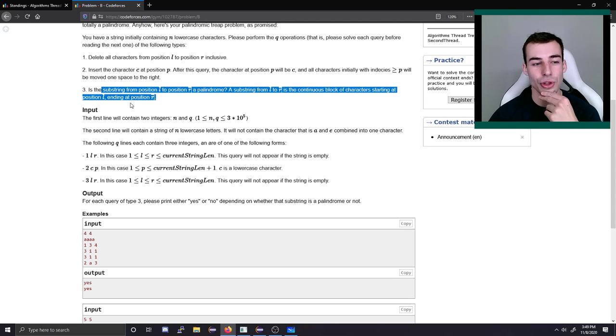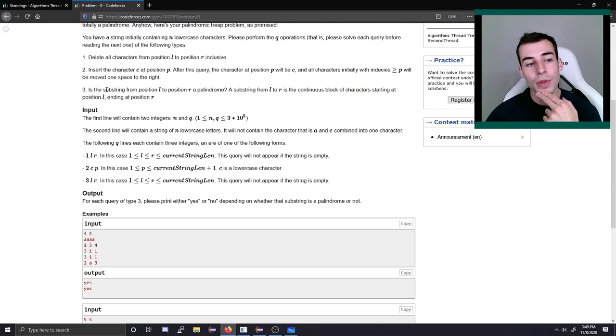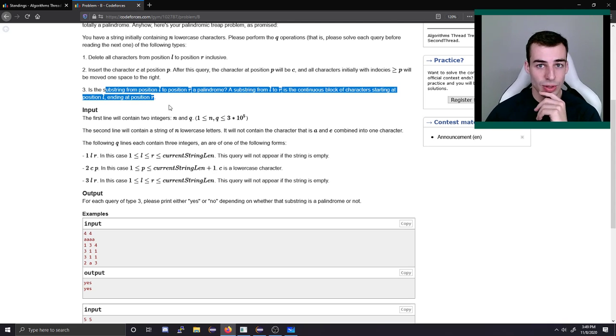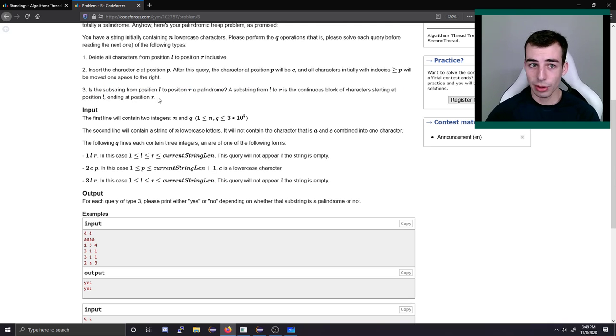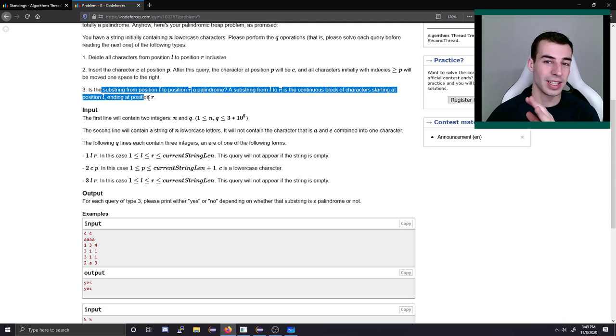Checking if a substring is a palindrome, that's quite the challenge, because we can't just check the whole thing, because the substring might be really long. So we might make this query run in linear time if the substring is big. And that's not something we want. So what we can do to handle this is actually use hashing. If you're not familiar with hashing, that's a pretty big prerequisite for this problem. So this problem, I guess, probably isn't a super good one to work on at the moment.